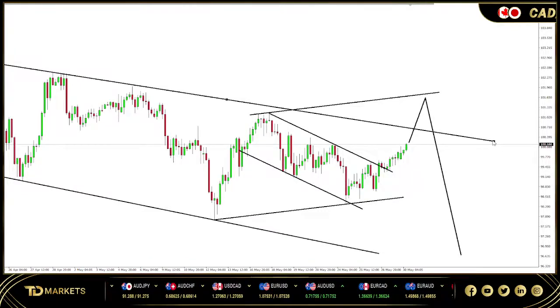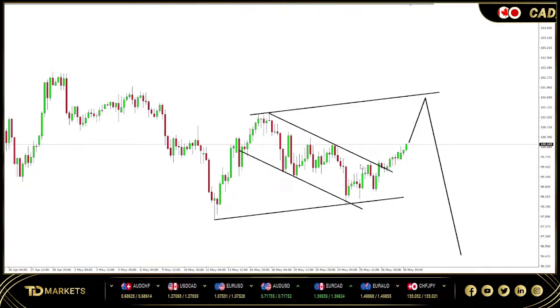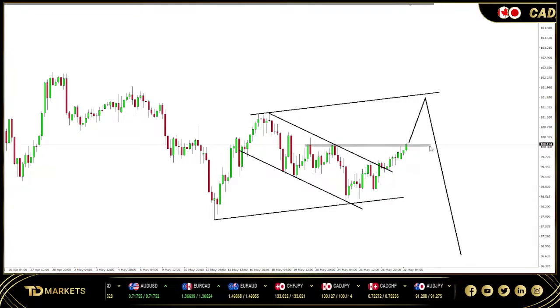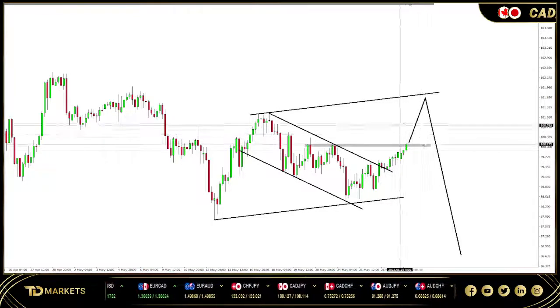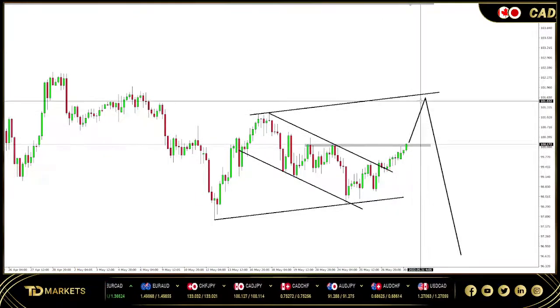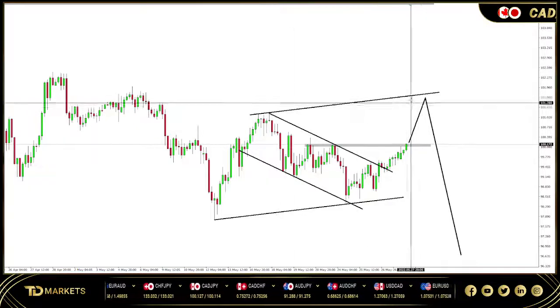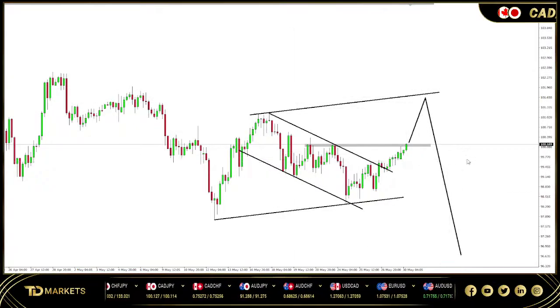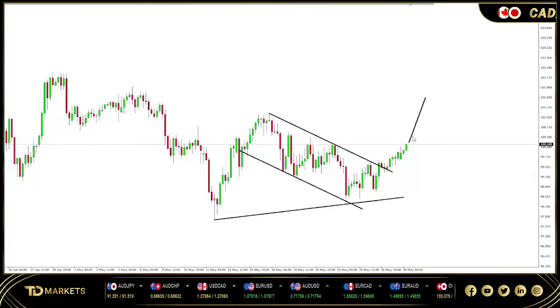That is the first scenario. We could get this. So there could be a trading opportunity to the upside, provided that we get that move to the upside and then run around that area, a further drop, right? First scenario.